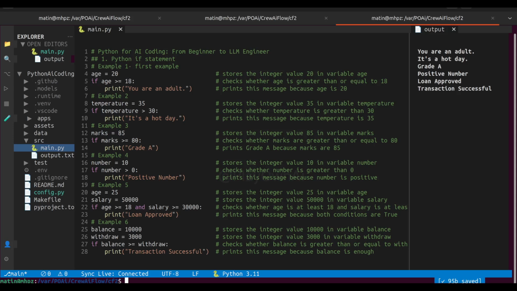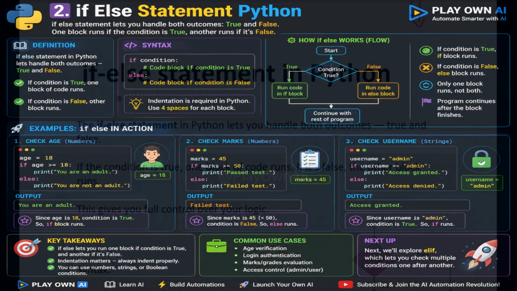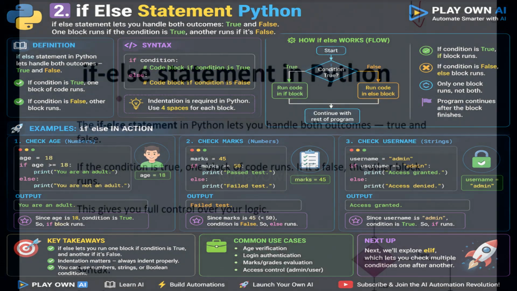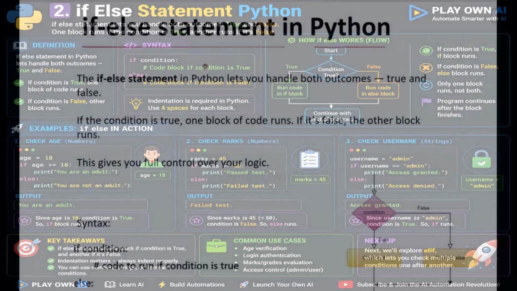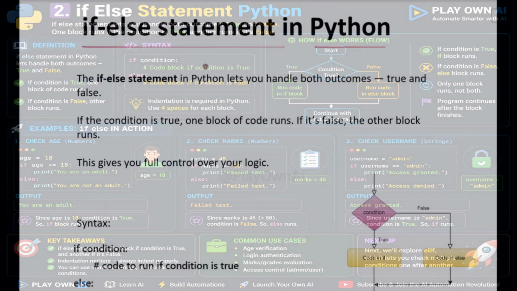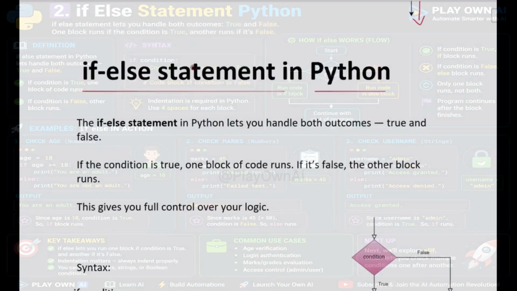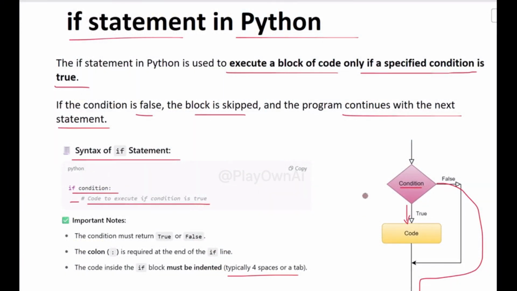Learn about if-else statements in Python, a very important way to make decisions in code. We've already seen the basic if statement, which runs a block of code only when a condition is true. But what if we want to do one thing when the condition is true and something else when it's false? That's where if-else comes in.